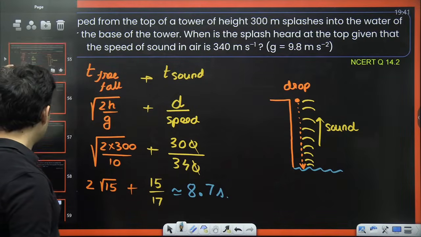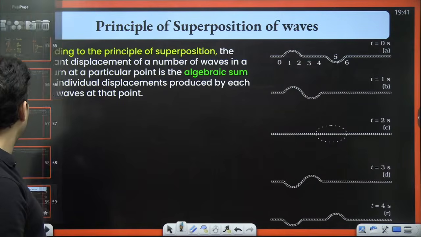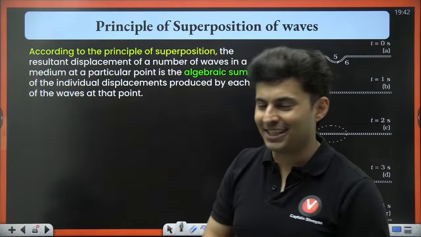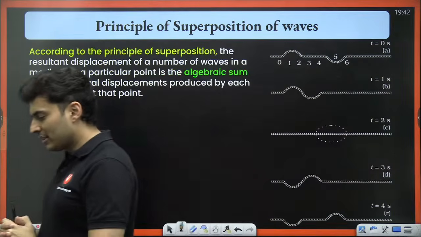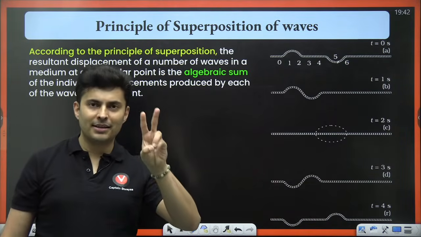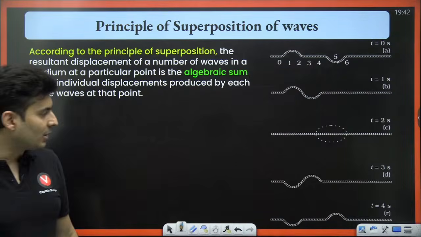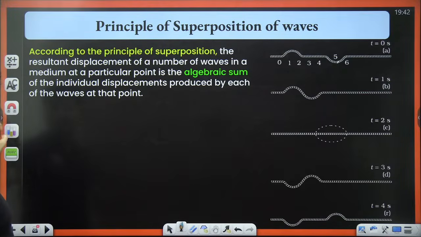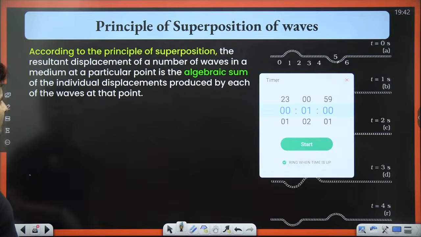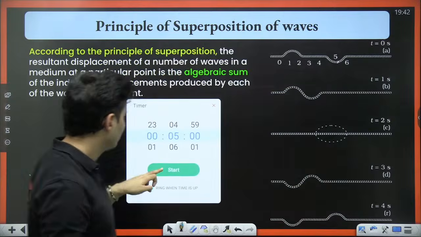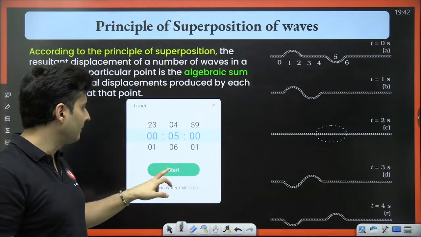Very good, guys. Let's go now to the next one, which is your principle of superposition. Ready for this? Okay, let's take a 2 to 5 minutes break, and then we'll start off with the principle of superposition. What say, guys? Let's start after 2 minutes. I'll just keep a timer. We'll take a short break and return.